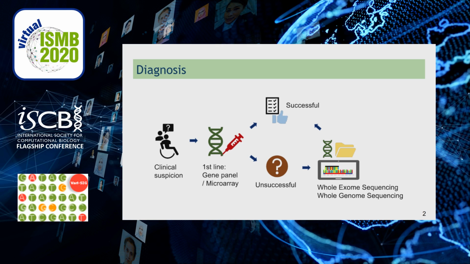The diagnosis of genetic disorders starts with the clinical suspicion. Then we usually perform selected gene panels as first-line tests. If the result is unsuccessful, we carry out whole exome or whole genome sequencing. However, these high-throughput sequencing technologies have shown to be cost-efficient as first-line tests for many disorders as well.